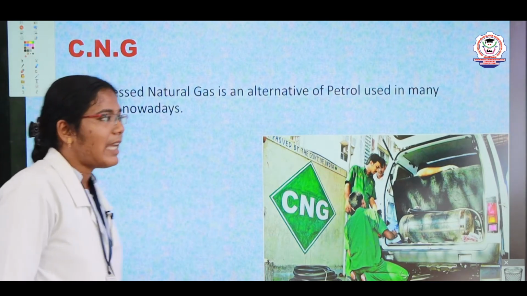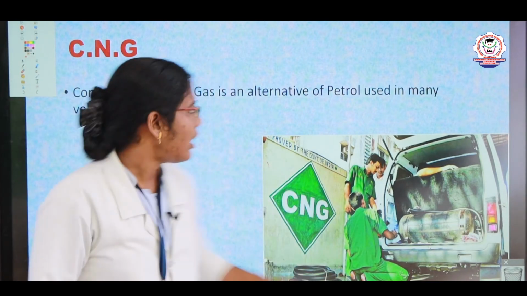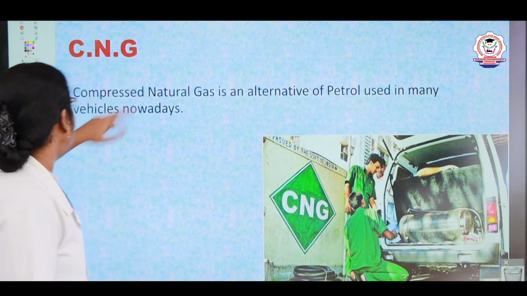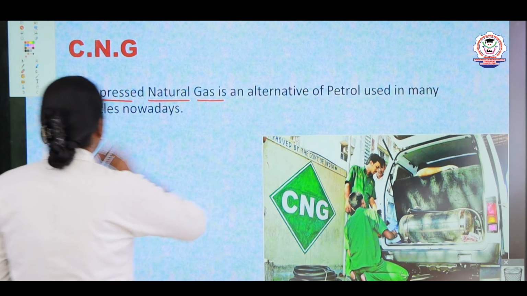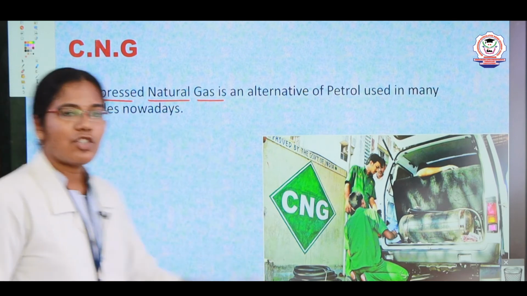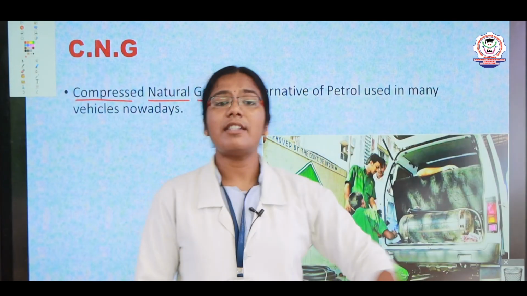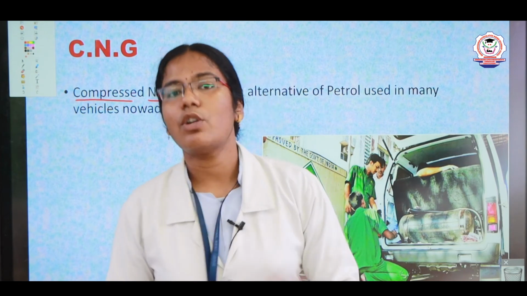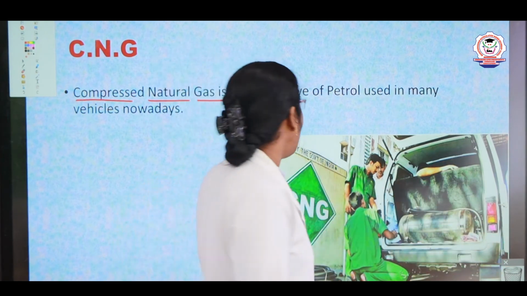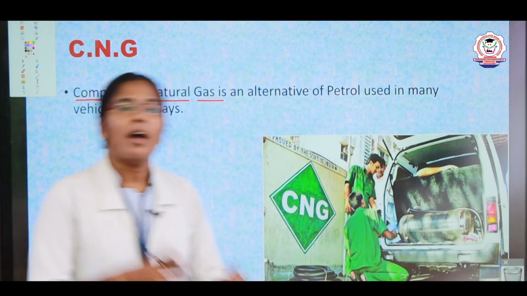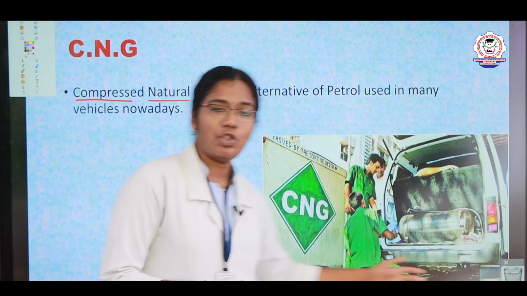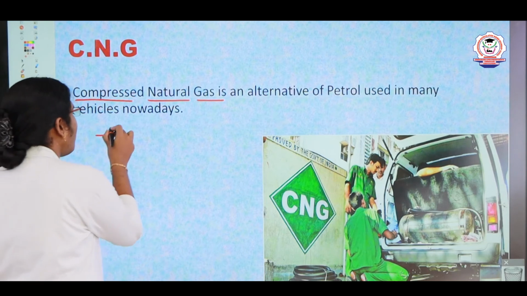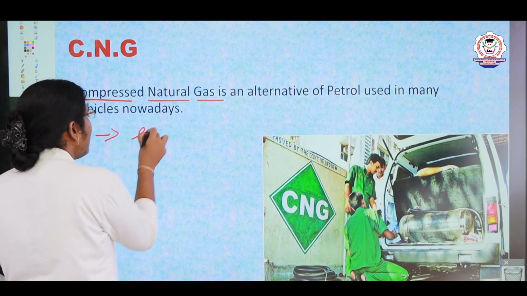And next we are going to see another alternative source of fuel, we can say, CNG. What does the word CNG stand for? You just see this, children, compressed natural gas. Compressed natural gas is a gas-based alternative to petrol. Nowadays we are using this as a fuel to run buses, cars, jeeps, etc. It causes less pollution. It does not cause more pollution, it emits less pollution.